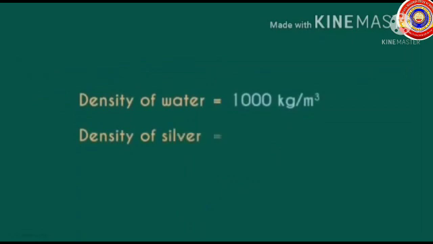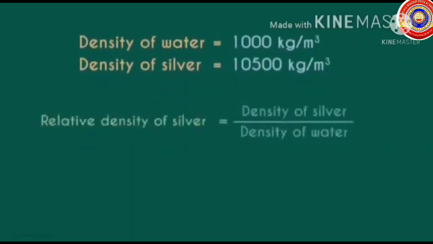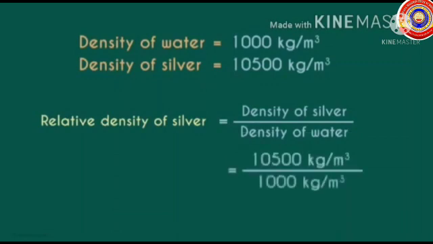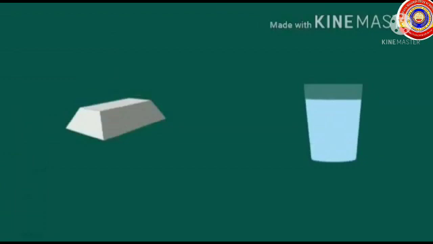Next one is an example. Density of water is 1000 kg per meter cube, that we know, and the density of silver is 10,500 kg per meter cube. Here we are going to find out the relative density of silver. So what is the equation? Relative density of silver equals density of silver divided by density of water. So what is the answer? 10.5. Okay. So in this way we can find out the relative density of substances.